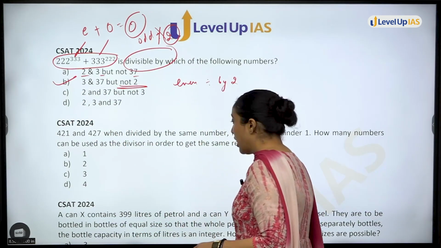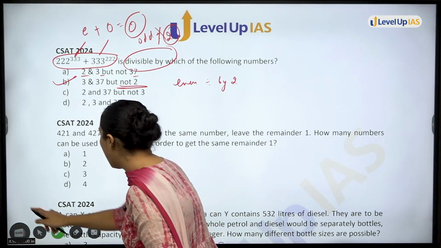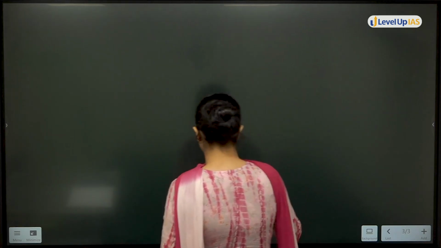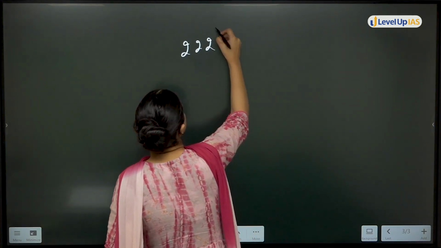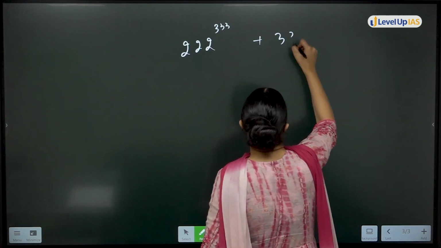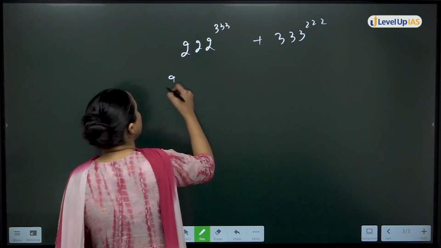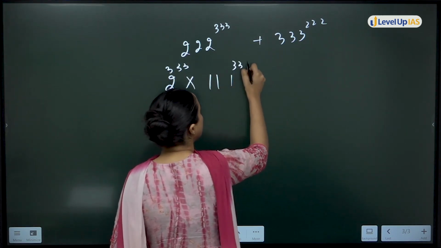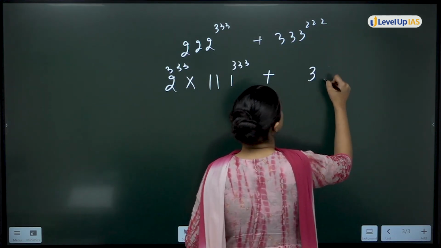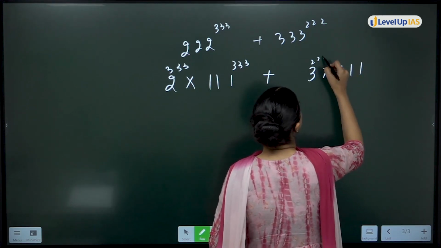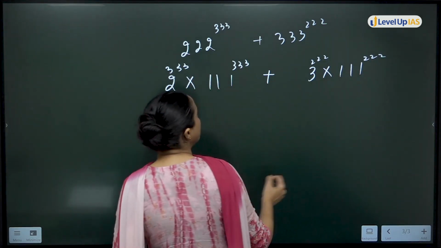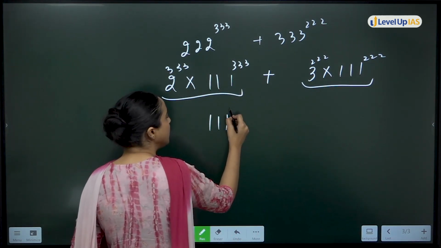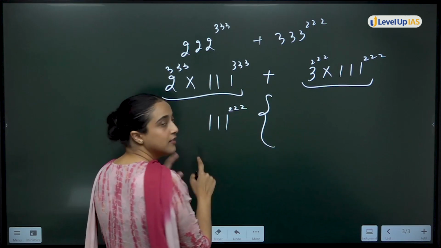Okay. Now, solving this, actually, how to find out whether it is divisible by other numbers or not? This is the statement you have. You can write it as 2 multiplied by 111 to the power 222, 2 to the power 333 and this also, plus 3 multiplied by 111. Okay. Now, these are the two terms. From both of these terms, I can take out 111 to the power 222. I can take this out as common.